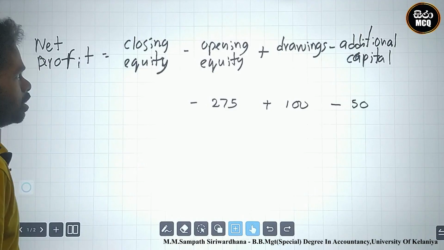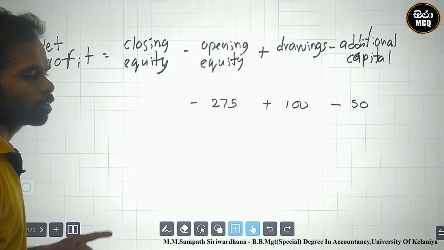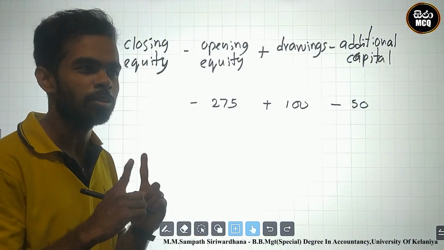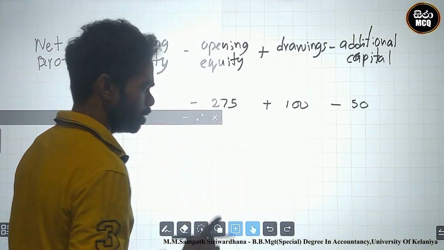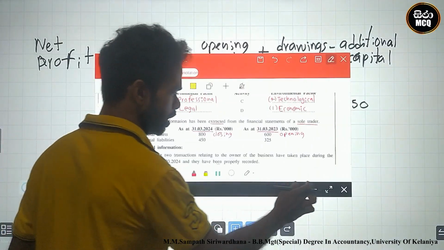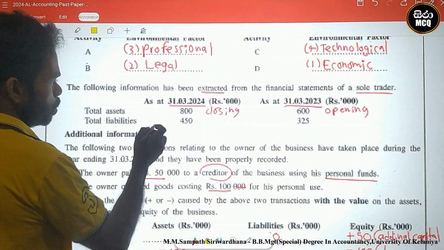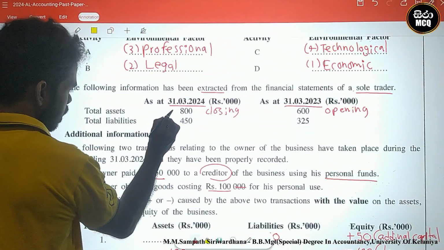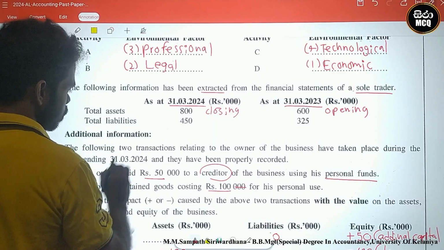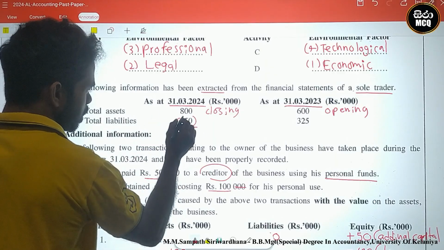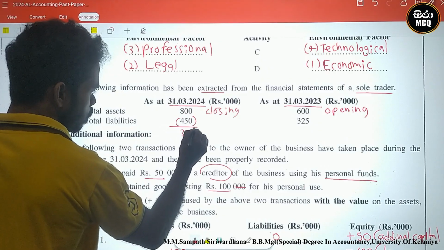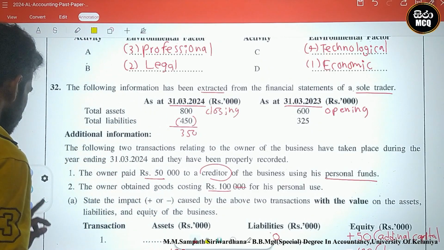How can we calculate closing equity? Closing assets minus closing liabilities. These are the closing balances. Closing assets are 800, closing liabilities are 450. We minus this, therefore 350 is closing equity.